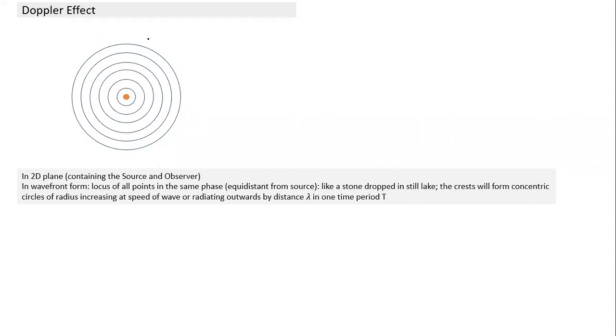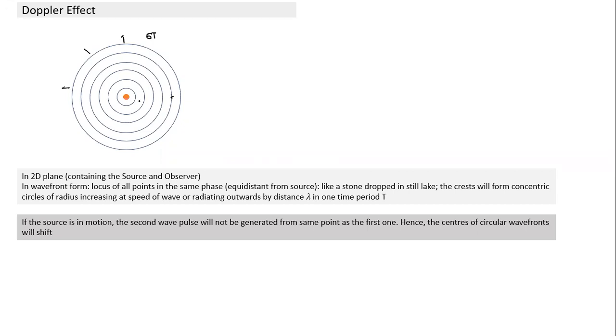So this is what the picture will look like at time 60. And what will be the spacing between any two wavefronts? All wavefronts are radiating outwards. All are moving outwards, so they keep moving. And you'll notice, if you look at the wavefront here, it looks like a circle. By the time the radius becomes large, it becomes like a plane wavefront. It becomes more and more plane. As the radius keeps increasing, the wavefront for a small area looks like a planar wavefront, which is relevant for some other cases.